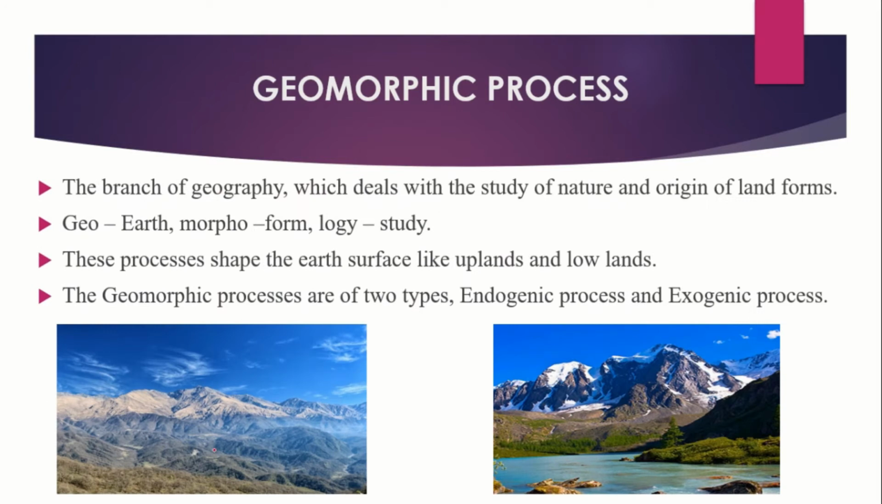Geomorphic process: the branch of geography which deals with the study of nature and origin of landforms. Geo means earth, morpho means form, logy means study. So this is mainly based on the origin of land. These processes shape the earth's surface, like uplands and lowlands. The geomorphic processes are of two types, endogenic process and exogenic process.